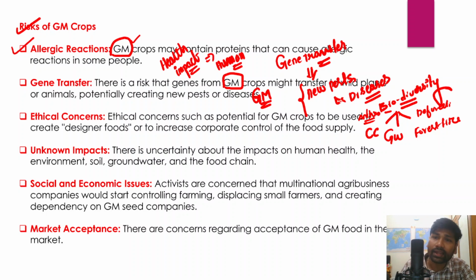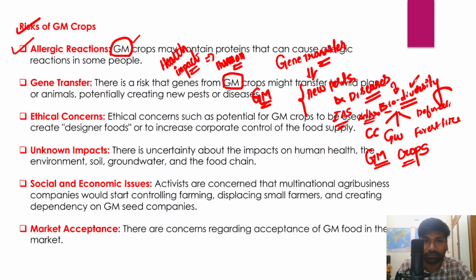All these are challenges threatening the existing biodiversity. It is also expected that the introduction of genetically modified crops on a large scale will negatively impact the existing biodiversity.